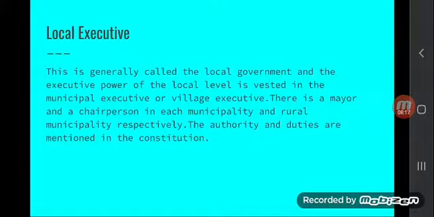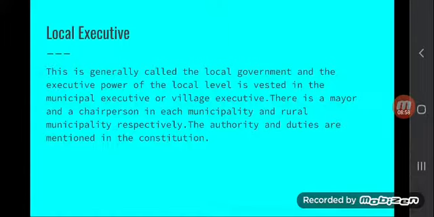Dear students, I would like to revise in short. I would like to recap the whole lesson in very few words. Keep in mind, executive means the governing body. This is called the government in simple words. It is the body of government that runs the day-to-day administration and activities of the government of the country. So the executive is responsible for making policy, implementing laws and order in the country, and conducting different development projects, etc.